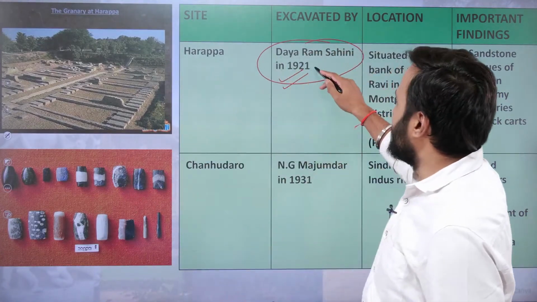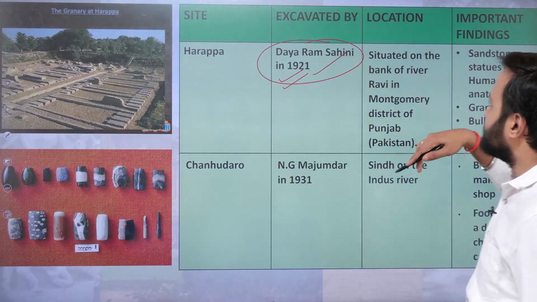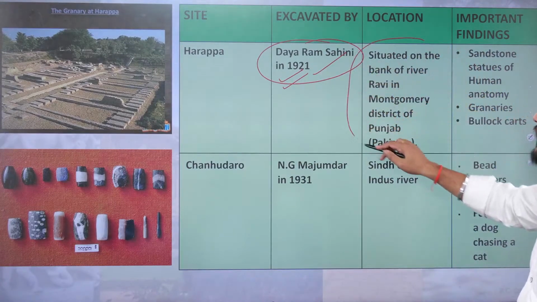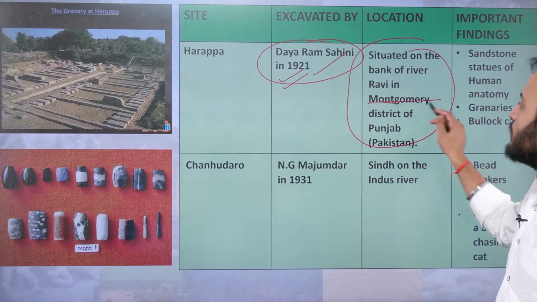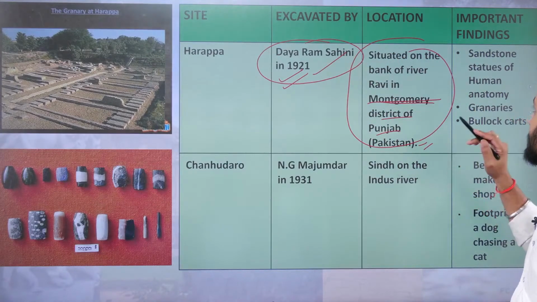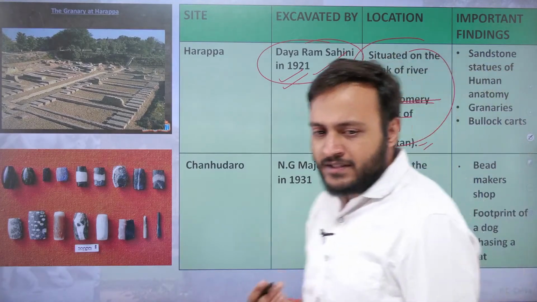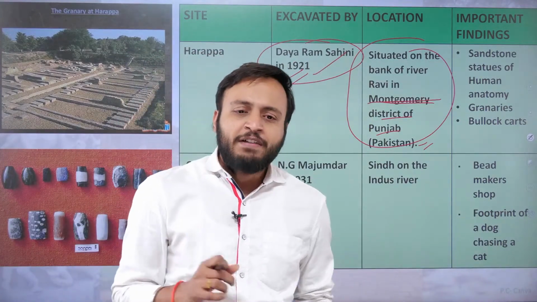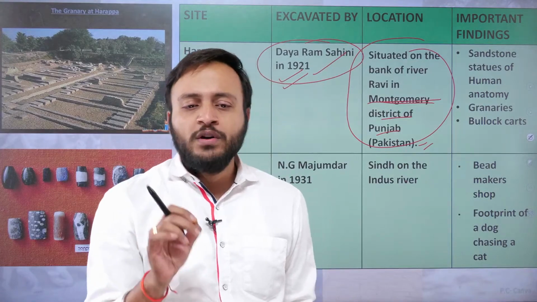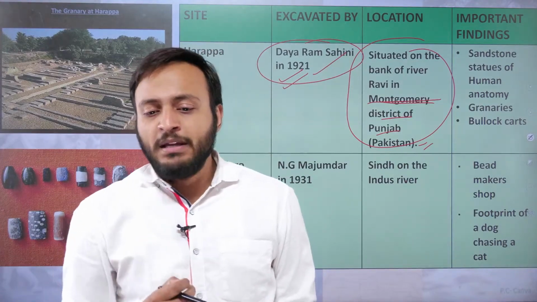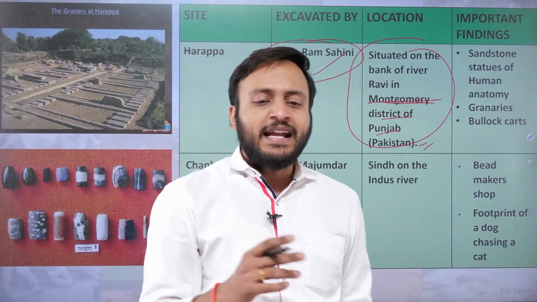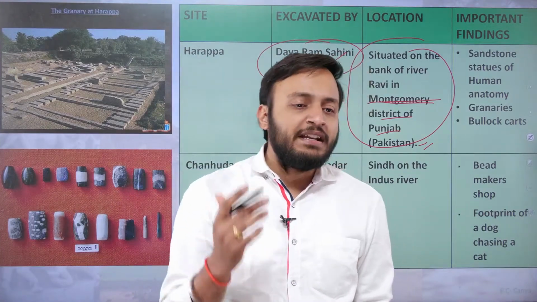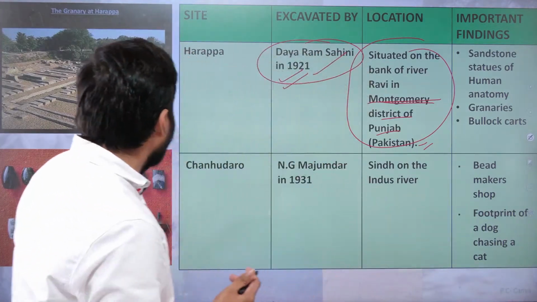So Harappa, excavated by Dayaram Sahni in 1921. It is situated on the bank of the river Ravi in the Montgomery district of Punjab, Pakistan. And what are the major findings from Harappa? Major findings include the sandstone statue of the human anatomy, the first thing. Second thing, the most important, the granaries, and this is the picture of the granary.